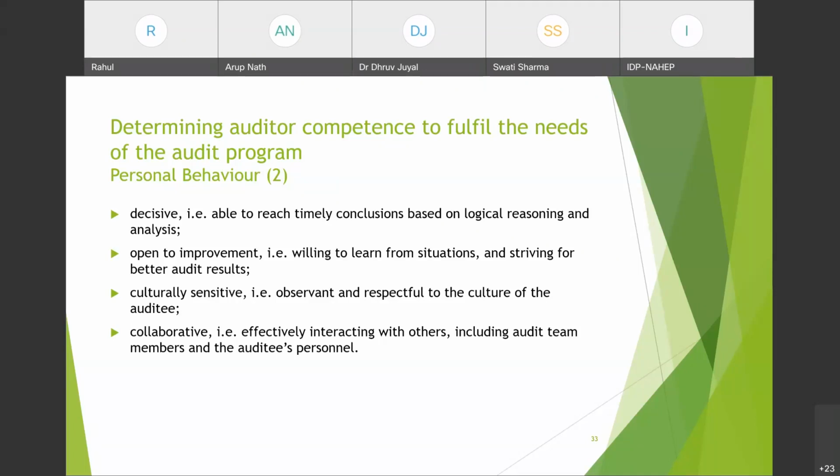Collaborative, that is effectively interacting with others, including audit team members and auditee's personnel. If the audit team consists of more than one auditor, then all auditors shall be collaborative. आपस में effectively interact करें. They should not have any ego sort of thing that I am better than that person. No, they should have a team spirit. So an auditor must be collaborative, and they should also interact in an effective way with the auditee's personnel. So these are the personal behaviors an auditor must have and must develop with time.